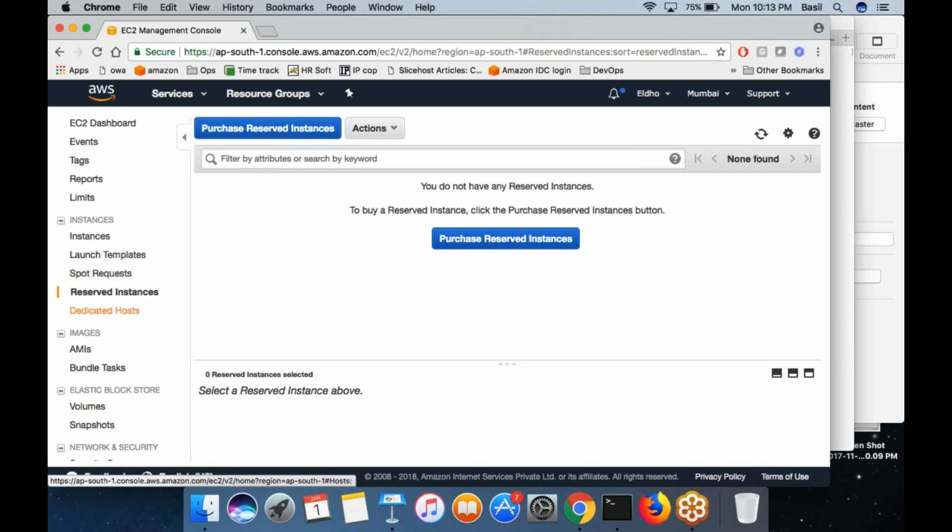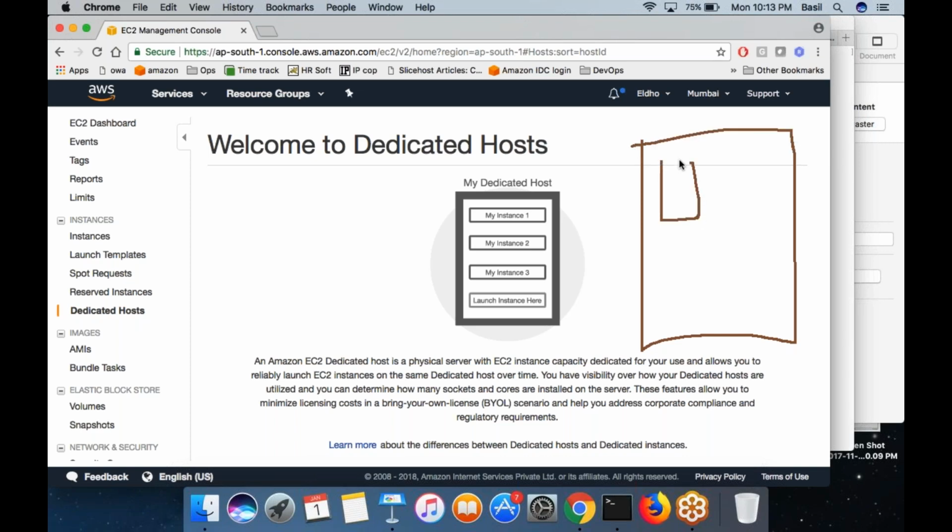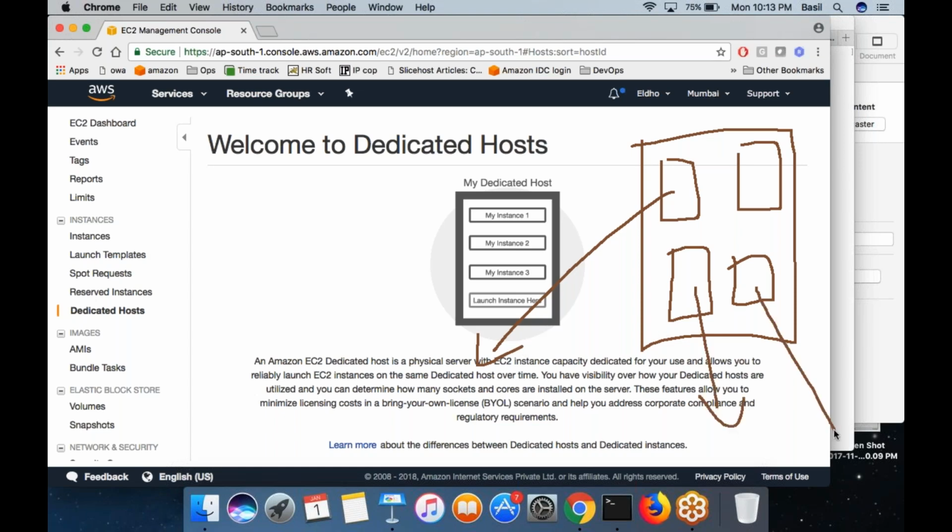Okay. The next option is dedicated host. I told you there is a host machine inside which your EC2 machines are actually getting created. In a single host machine, there can be tens of EC2 machines. One EC2 machine is yours. Other EC2 machines may belong to other AWS customers. It's possible. So probably you are sharing a single host with multiple AWS customers, and one of the EC2 machines is yours.